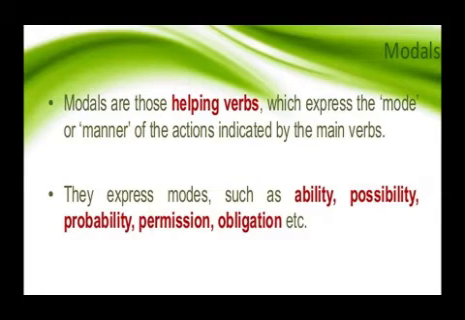Second one, possibility, explains the probability or the chances of something happening. Possibility is similar to probability, where we can make a guess that something may happen or may not happen, and what are the chances of it happening or not happening.